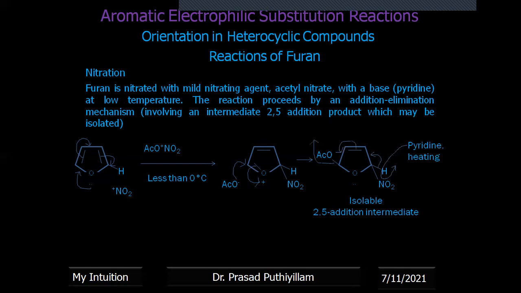Then the removal of the acetoxy functional group takes place. Pyridine is not taking the acetoxy functional group as such. It just assists or helps the removal of the H proton from the system, and pyridine will not take that proton as such. It will give it to the acetoxy group. So acetic acid will be removed, and we finally will get an NO2 substituent at position 2. So this is the 2,5 addition elimination mechanism.